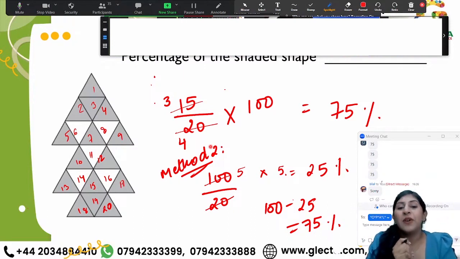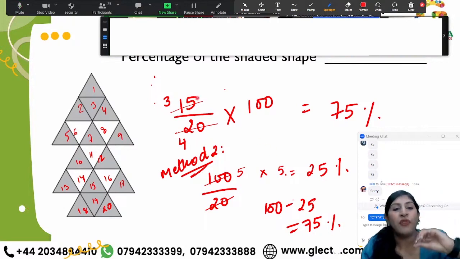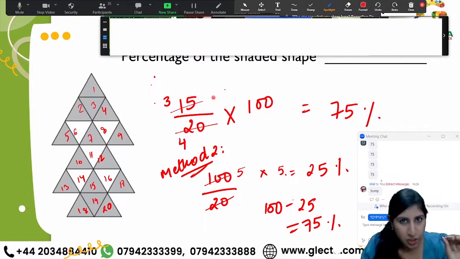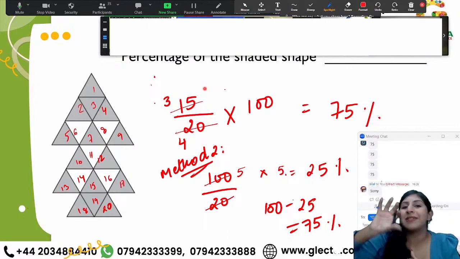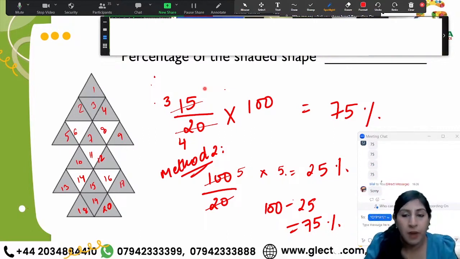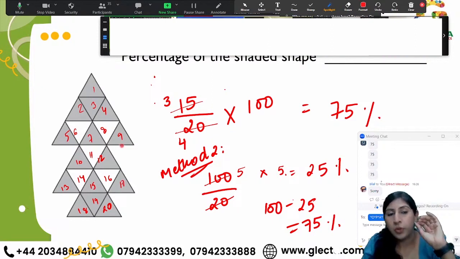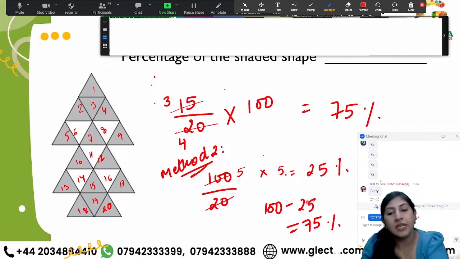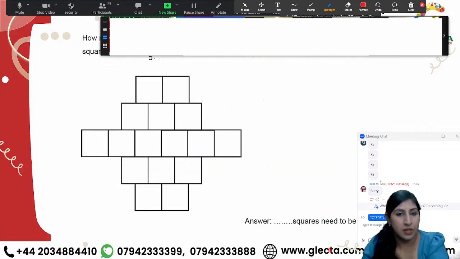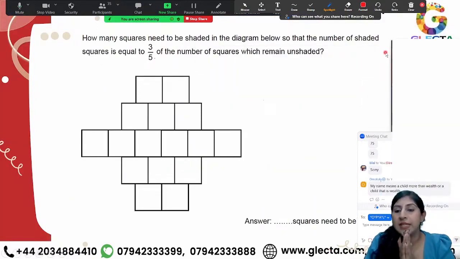Right? Okay. So Mehmet told us that instead of finding out the percentage of the shaded shape, he found out the percentage of the unshaded shape, and then since the total always represents 100, he subtracted it from 100. So he said, okay, 5 out of 20 triangles are unshaded, that means 25%, a quarter. And then after that he did 100 minus 25, which gave him his answer as 75%. Absolutely correct. All right, everybody, 30 seconds. Next one.